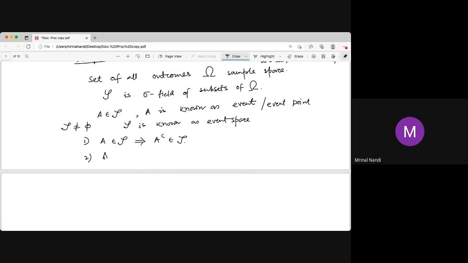And the other condition is, if A1, A2, ... is a sequence of sets in this script F, then that union must be in this collection. And from these two we can easily get a result that the intersection is also there. So the result is, if A1, A2, ..., by De Morgan's law, this intersection is also in this set, in this collection.